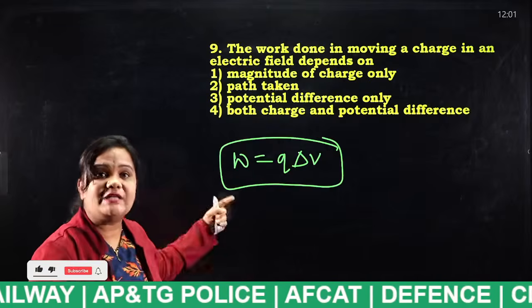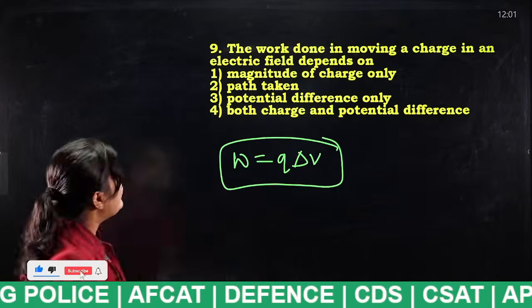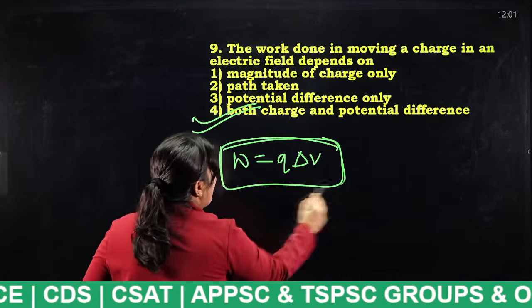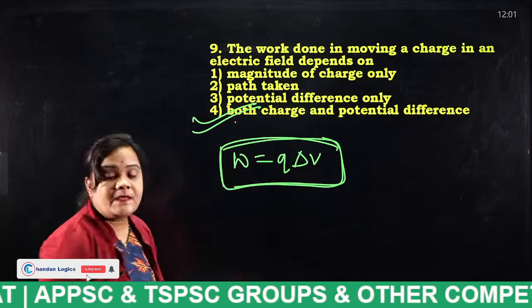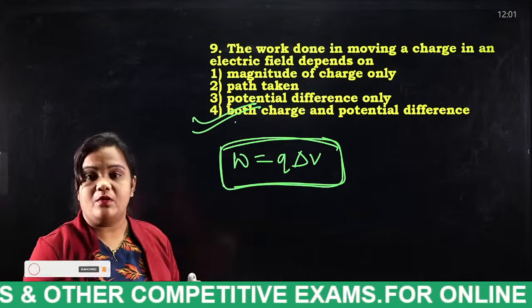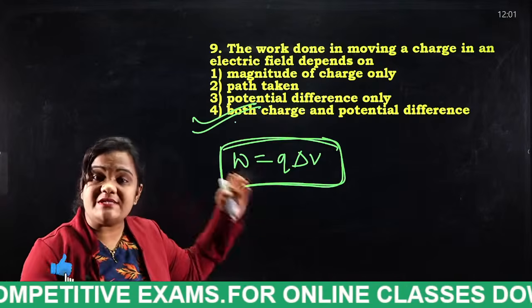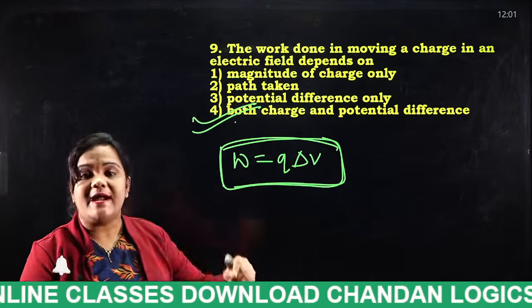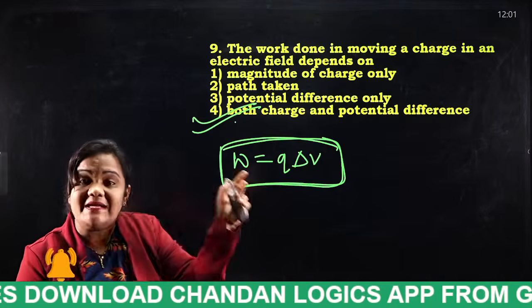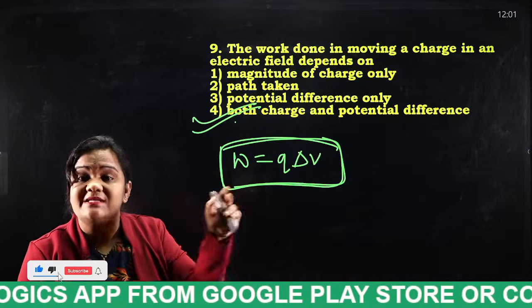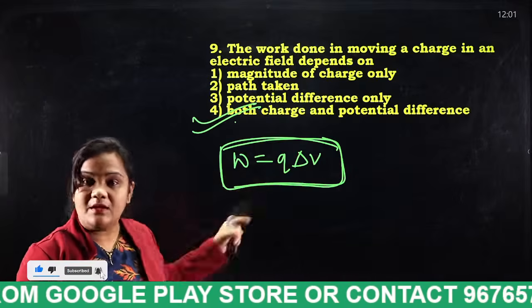I have already explained it to you. The answer is both charge and potential difference. So by this formula, you can get this answer. Each and every formula is to be learned, because the questions are being asked related to the formulas. The work done on a particular electric field depends on the charge and potential difference of that field.